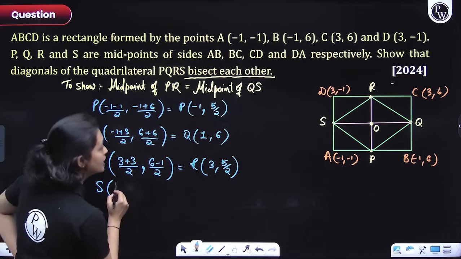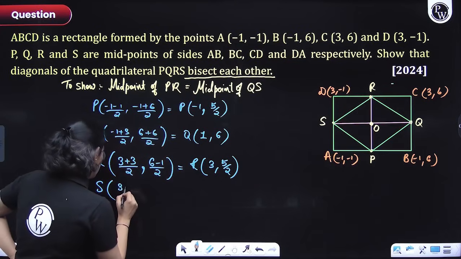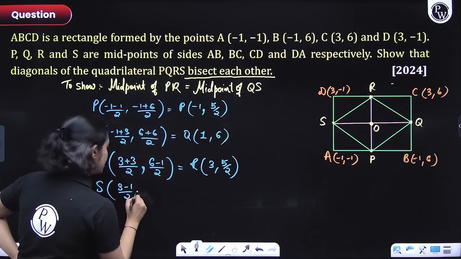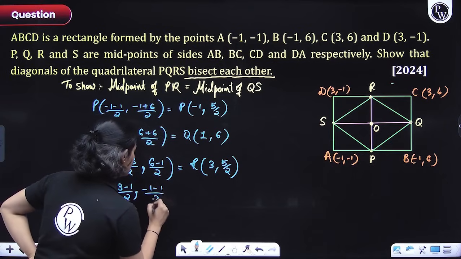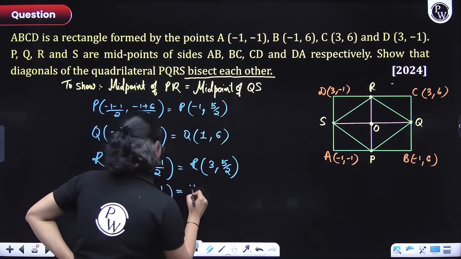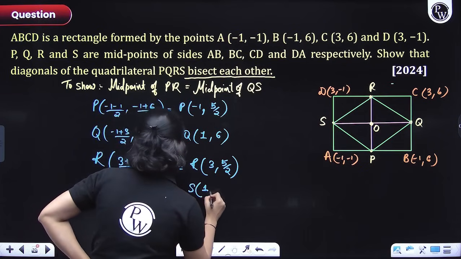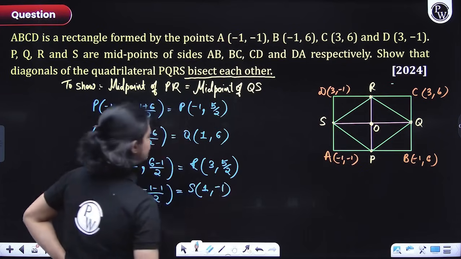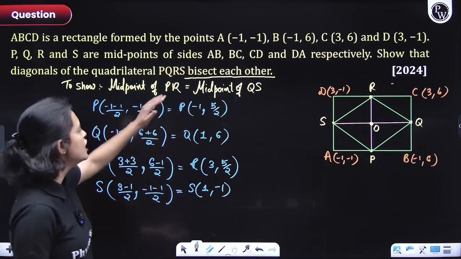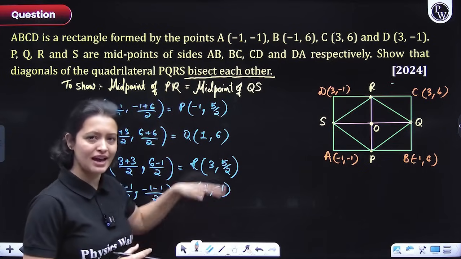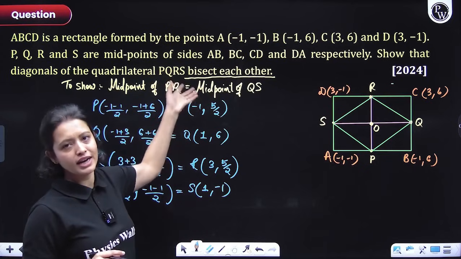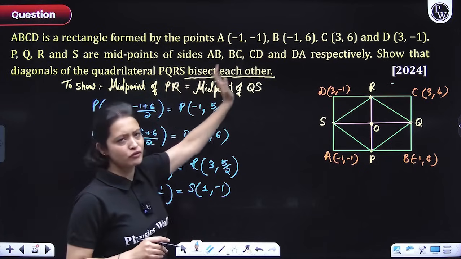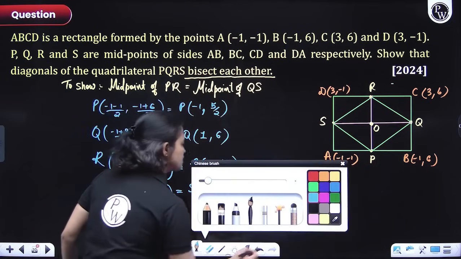So this would be 3 minus 1 divided by 2 and -1 divided by 2. So this would be equal to 1, -1. So we have P, Q, R, S. We have the coordinates. Now all we need to do is figure out the coordinates of the midpoint of PR and the coordinates of the midpoint of QS. So let's do that, everyone.